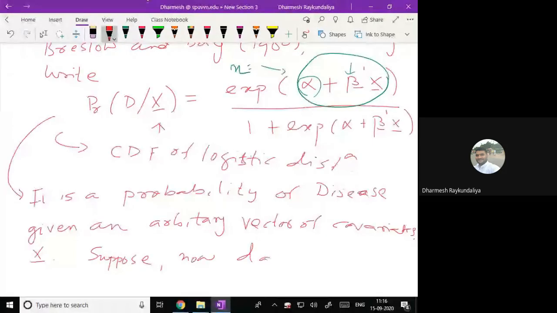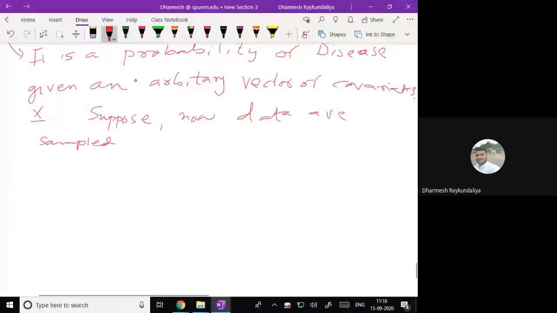Suppose now data are sampled retrospectively.